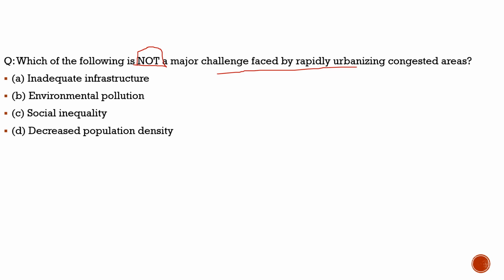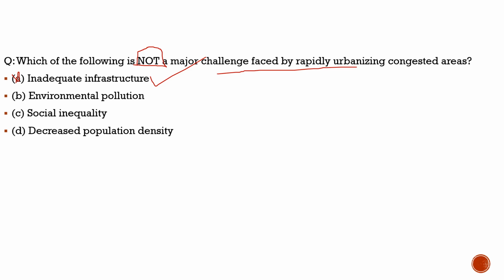The first statement, inadequate infrastructure, is definitely a challenge. There is inadequate infrastructure which is proportional to rapid urbanization. So with respect to this question, this statement is incorrect as an answer, but with respect to rapid urbanization, inadequate infrastructure is one of the major challenges faced by it.